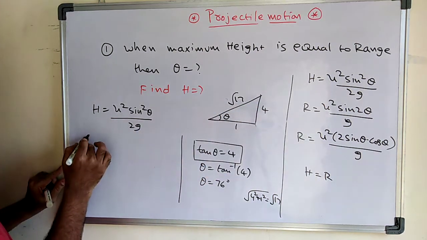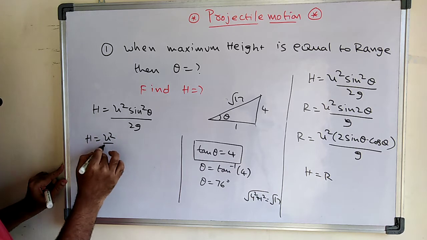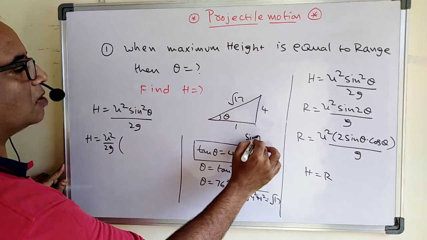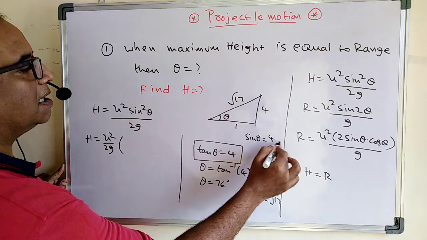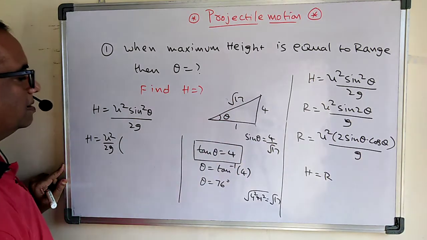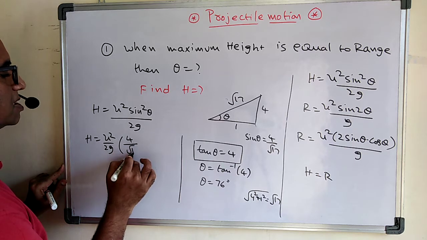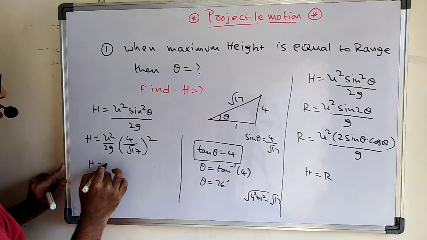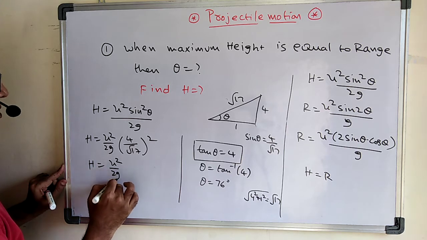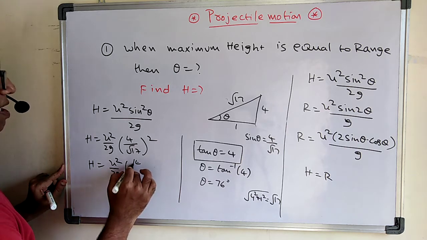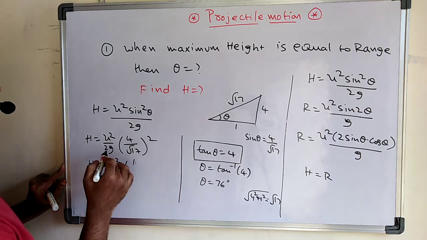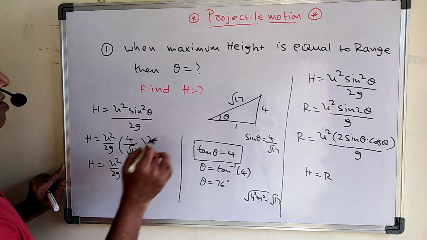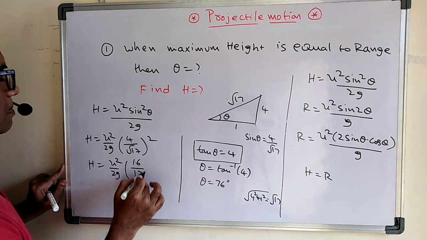Just substitute here: h is equal to u square by 2g multiplied by sine square theta. Sine theta is equal to opposite by hypotenuse, which is 4 by root 17, so 4 by root 17 whole square. Means h is equal to u square by 2g multiplied by 4 square, which is 16, by 17.